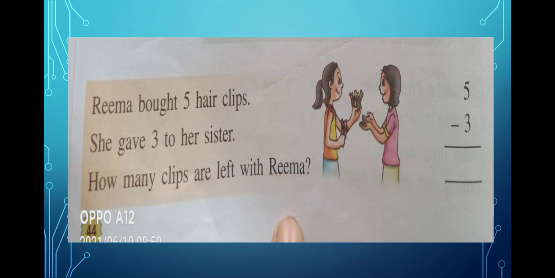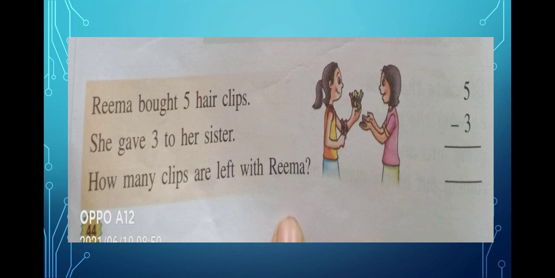When you give something to somebody, do the things in your hand become more or less? Yes, the things become less with you. So in that case, when something becomes less with you, what do you usually do? We do minus. Okay. So when we do the minus, we are going to get the answer.